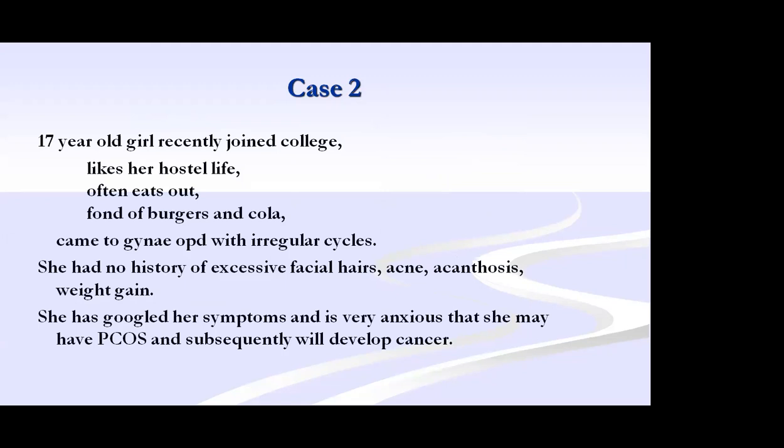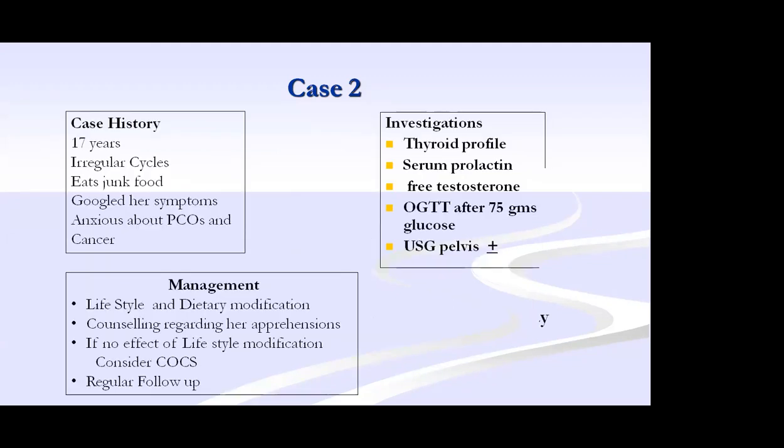Then the second case is a 17-year-old girl who joined college. She is in a hostel. She is very fond of fast food, burgers and cola, and came to OP. But all these adolescent girls who are fast food eaters, they will Google it and see what will happen. So she is afraid whether she will have PCOS, and in future she will develop cancers. So such a girl, 17 years, irregular cycle, eats junk food, and Googled, and she is anxious whether she has PCOS or cancer.